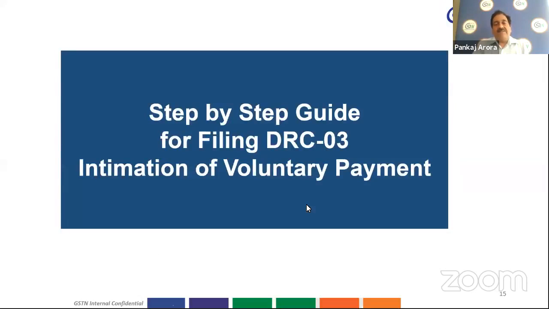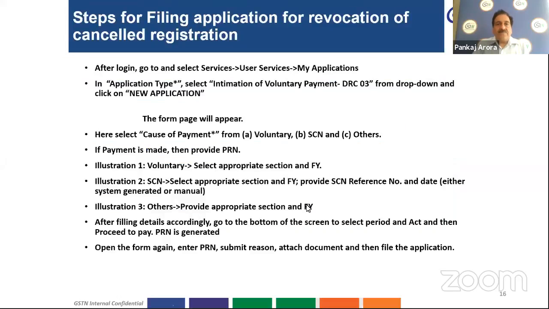So now I will describe the step-by-step guide on how to file DRC 03 at the GST portal. We can fill the DRC 03 form in two parts. In the first part, we declare the liability and pay, whether as voluntary payment or against any show cause notice.